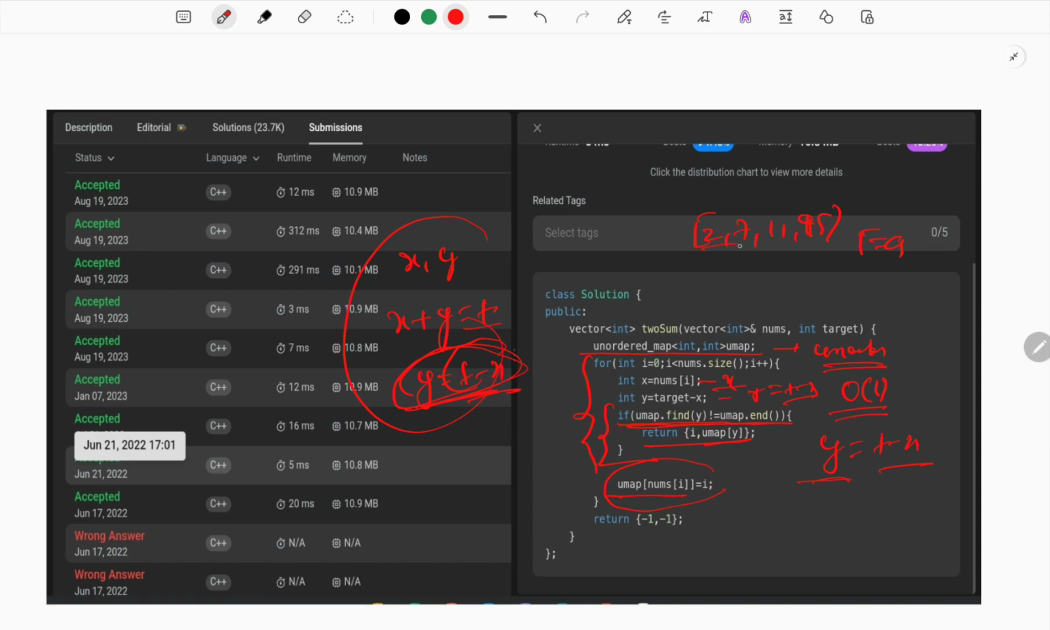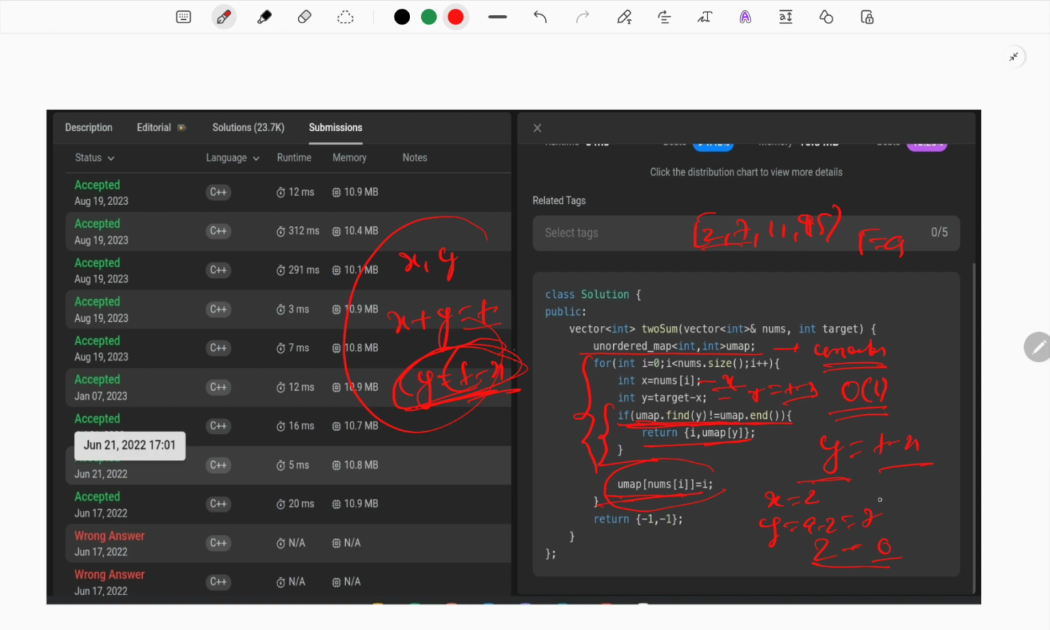Okay, we will try to run the code. Now x is 2, and y is 9 minus 2, which equals 7. Initially 7 is not in the map, so we do not go inside the if condition. We come to nums of i, which is 2, and we store 2 with index 0, because i is 0 and nums of i is equal to 2. So we do that now, and then we go back to the loop.